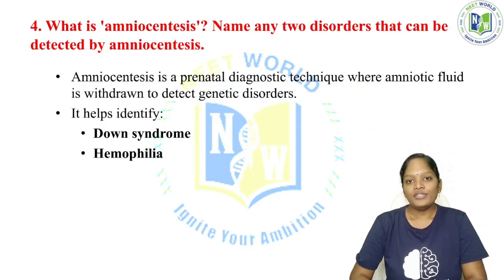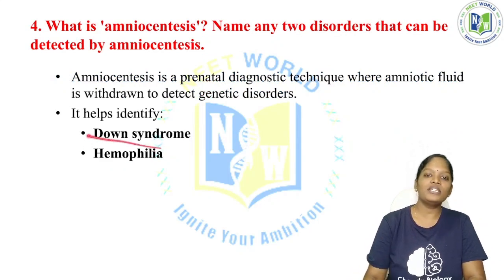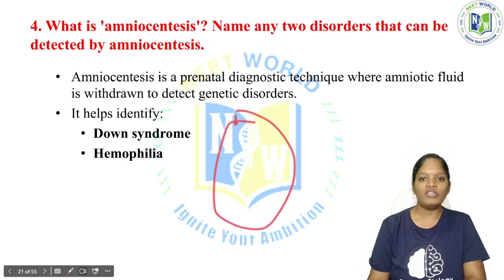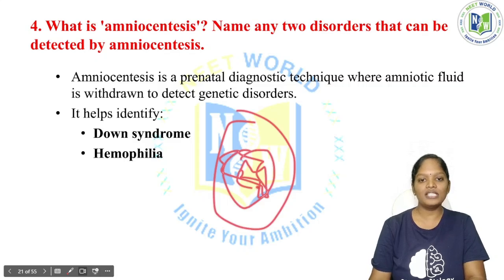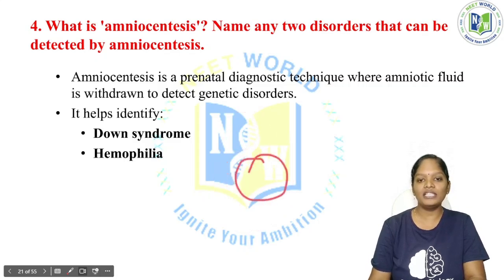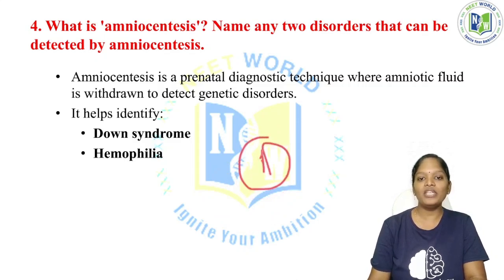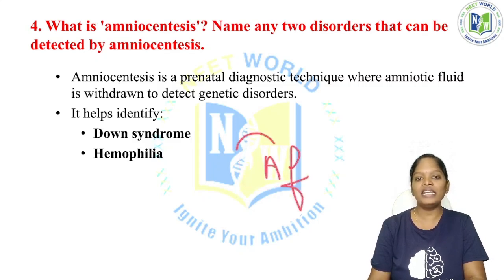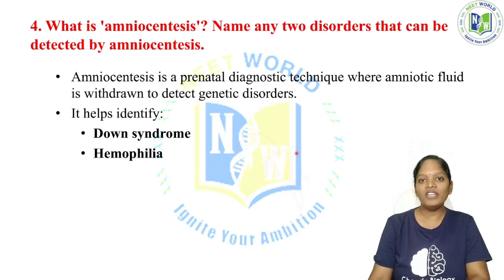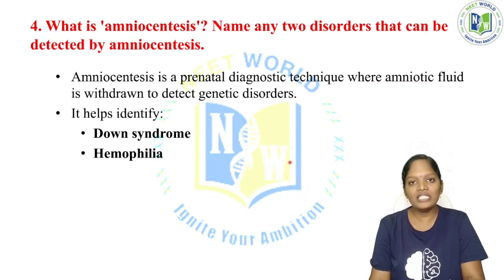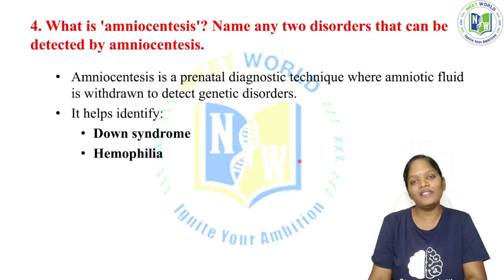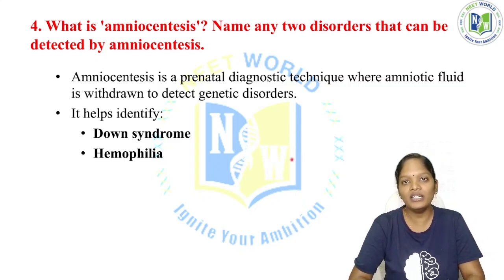Now, what is amniocentesis? Name any two disorders that can be detected by amniocentesis. So amniocentesis means, consider this is the body of the female and this is the baby. This is the uterus and the uterus has the baby, and the baby is surrounded by an amnion layer, and in the amnion layer there is amniotic fluid. This amniotic fluid contains the dead cells of the child. If we take the amniotic fluid and analyze it, we can easily come to know if any abnormalities are experienced by the child.